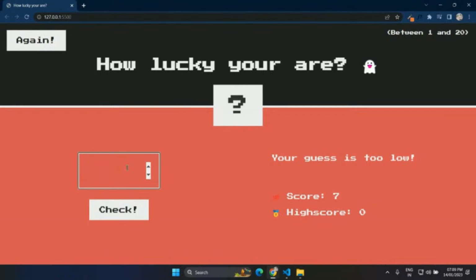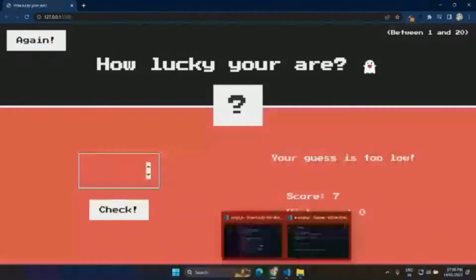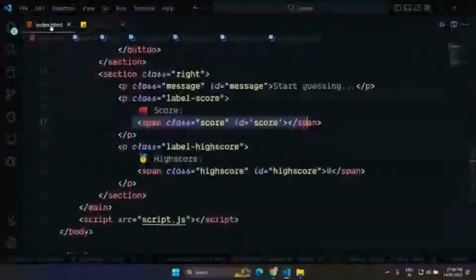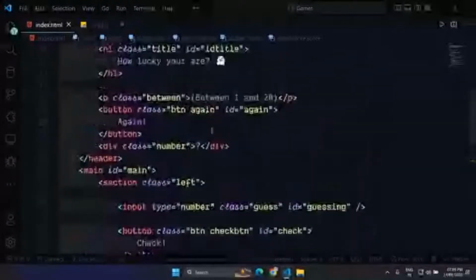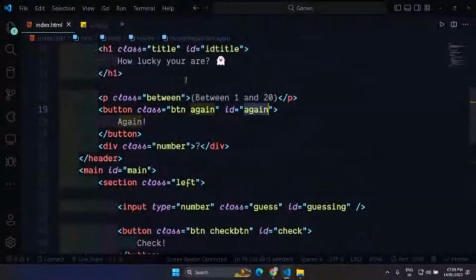let's see if we can do this in class as well. So now let me also grab the again button. So where we have the again button, yeah, and the button ID is again here.